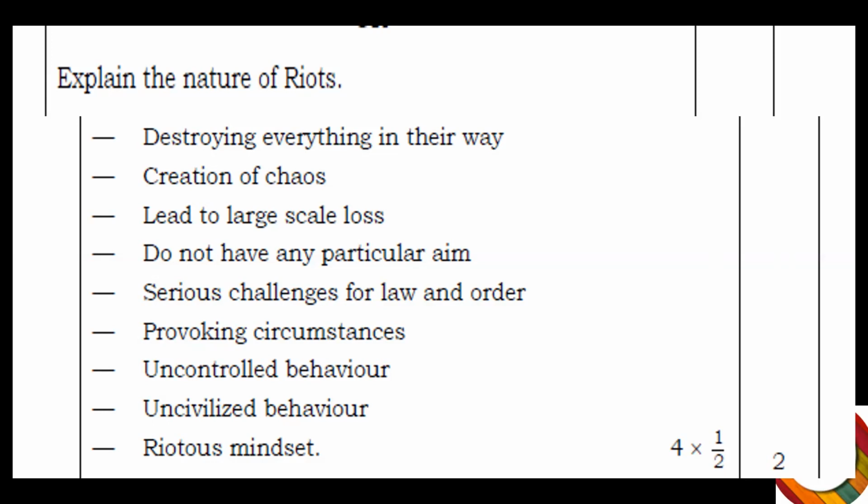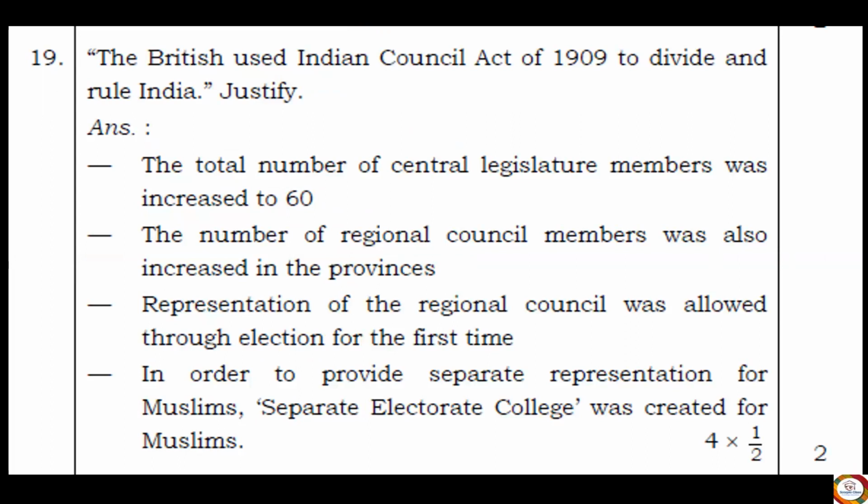So now moving to next question, question 19. Here you have only one question, so it's a compulsory one. You don't have an option here. The question is, the British used the Indian Councils Act of 1909 to divide and rule India. Justify. Answer: The total number of central legislature members was increased to 60. The number of regional council members was also increased in the provinces.